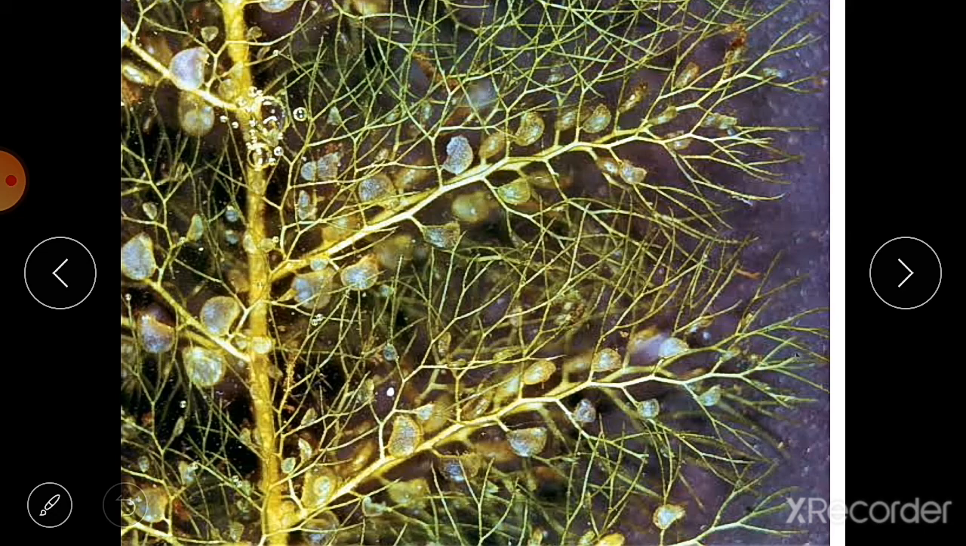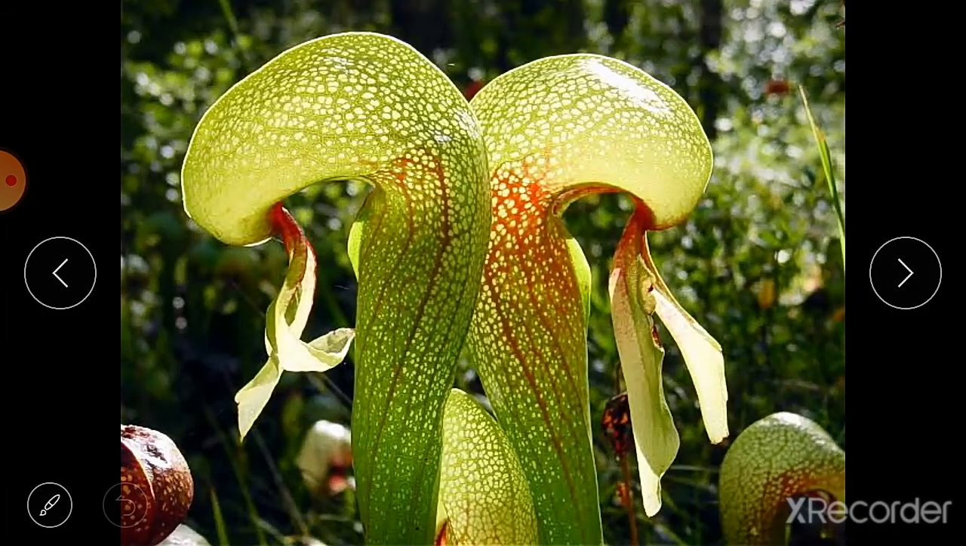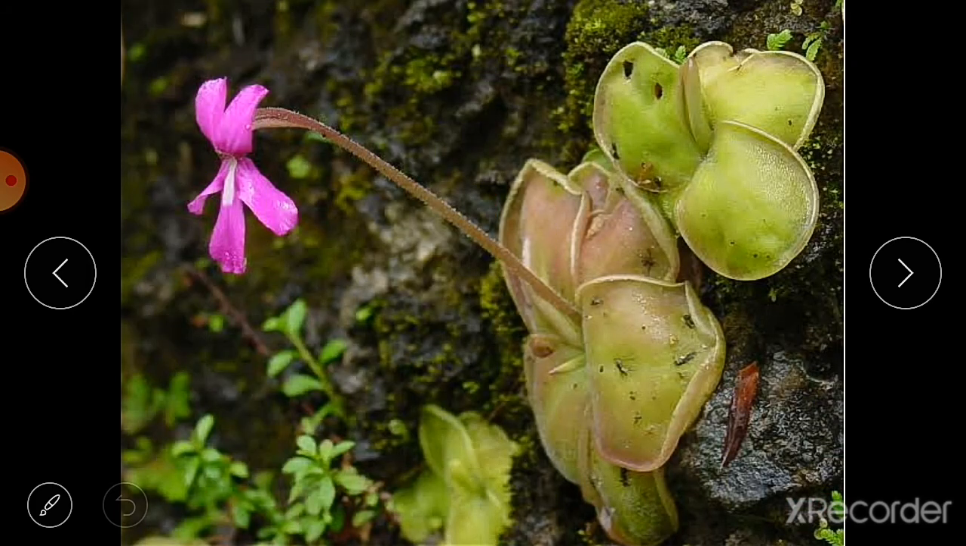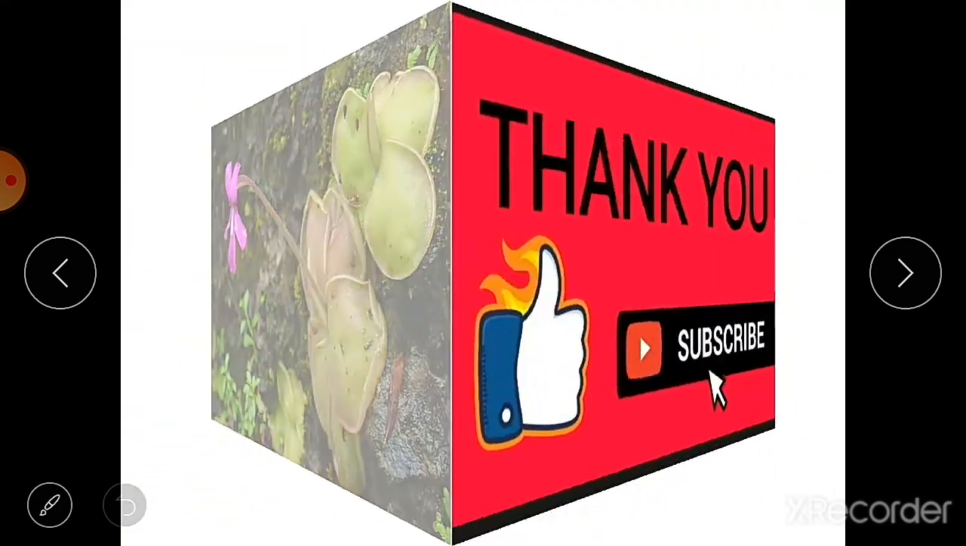Here you can see, it is known as butterwort or bladderwort. This is another insectivorous plant, cobra lily. So these are all the examples of insectivorous plants.